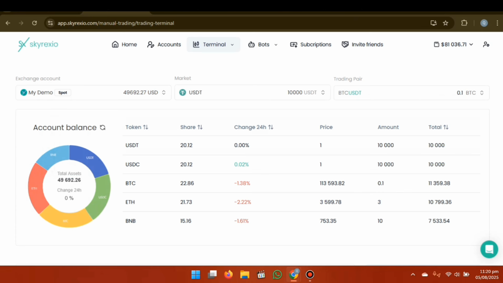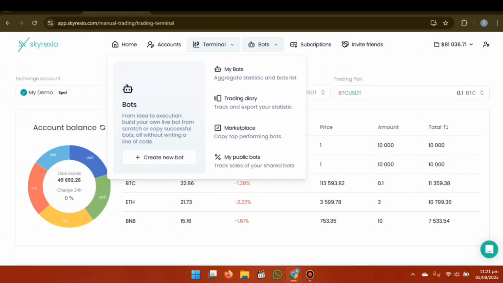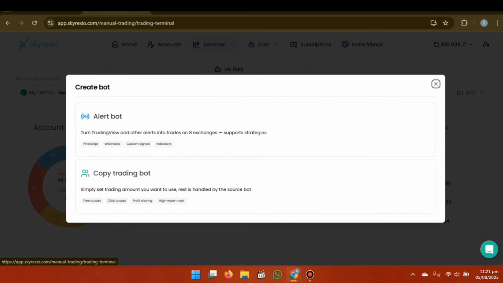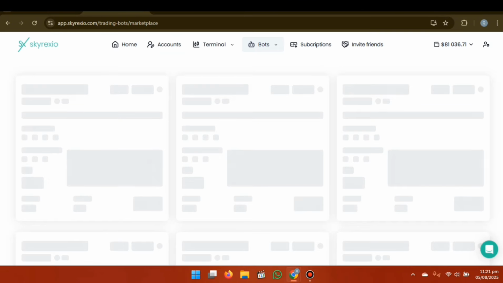And also something important about this amazing project, they have the bots. They aggregate the statistics and the bot list, from idea to execution. Build your own live bot from scratch, or copy, and you can create a new bot. You can also use a simple alert bot that turns TradingView alerts into trades. And you can also copy the trading bots, guys. So you simply set up the trading and you can copy their bots.